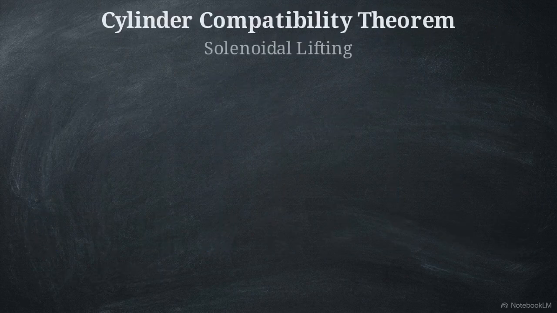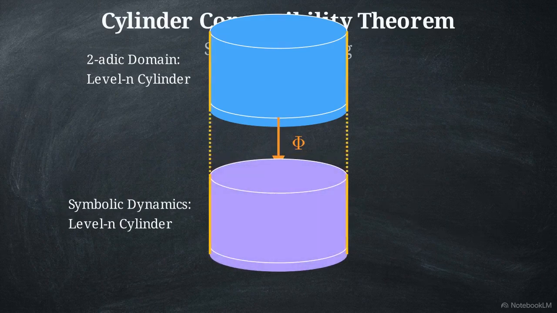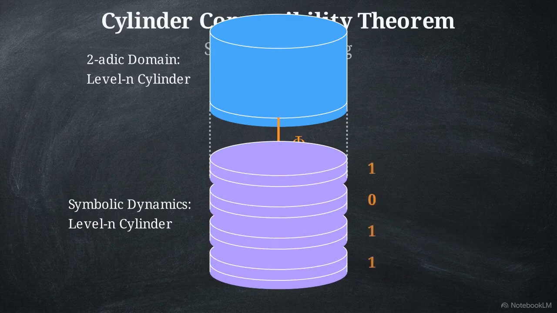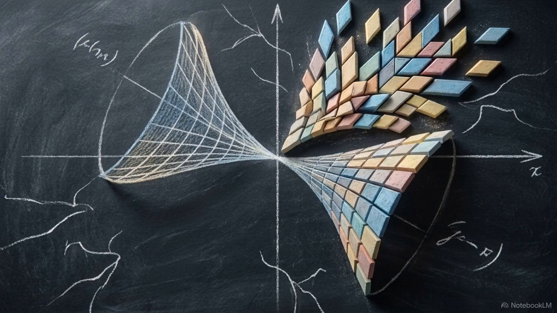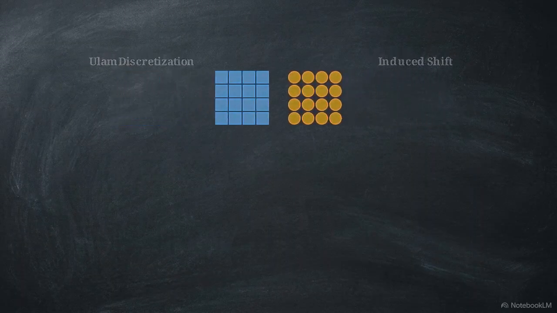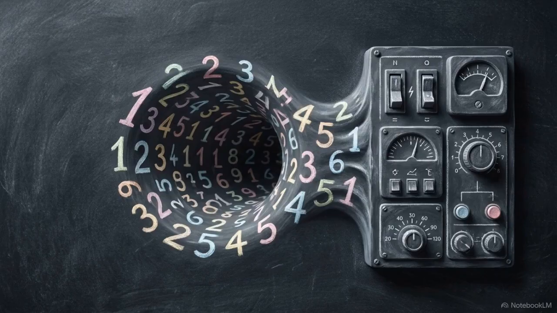Through the cylinder compatibility theorem, we see solenoidal lifting. A level n cylinder maps perfectly onto another, boundaries never splitting. Because the mapping perfectly aligns, parity depends strictly on finitely many bits, revealing exactly how the local system behaves. The solenoidal lifting ensures that every finite Galerkin discretization of the transfer operator is exactly similar to the induced shift discretization. Because they are similar, they share identical characteristic polynomials and eigenvalues. Since this exact topological symmetry preserves all dynamic properties, we can resolve the arithmetic spectral problem through symbolic dynamics.